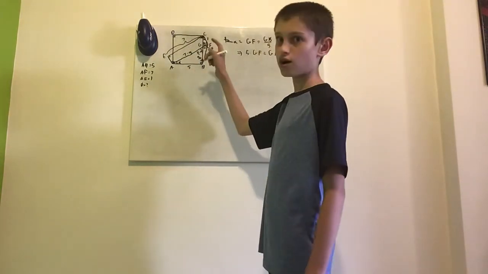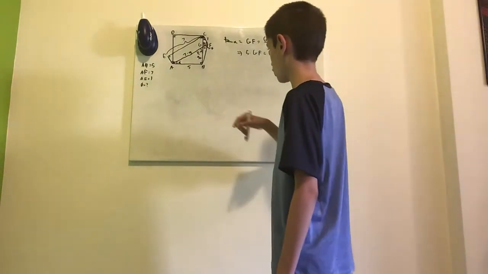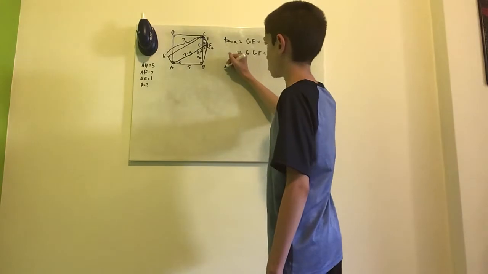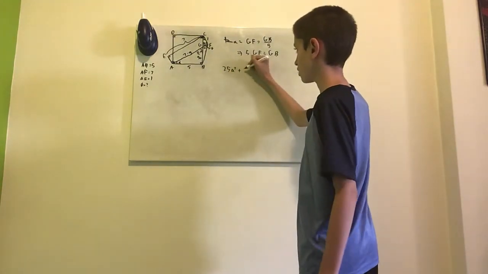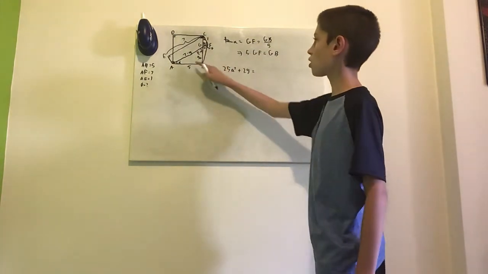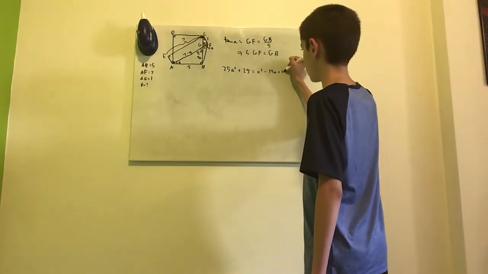And now we have a right triangle in which we can apply the Pythagorean theorem, and that's what we're going to do to solve for A. So this squared will be 25A squared plus 5 squared, which is 25, equal to A squared minus 14A plus 49.